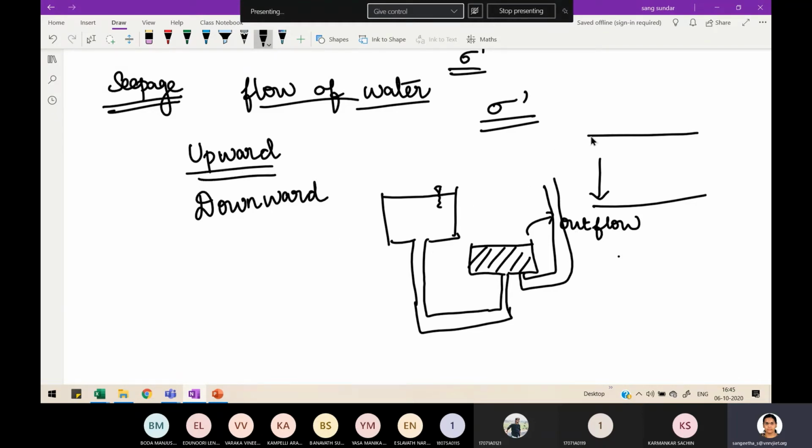In the same way, you can even have a downward flow of water also. So just make a note as of now. Whenever your seepage is in downward direction, could you make a guess?